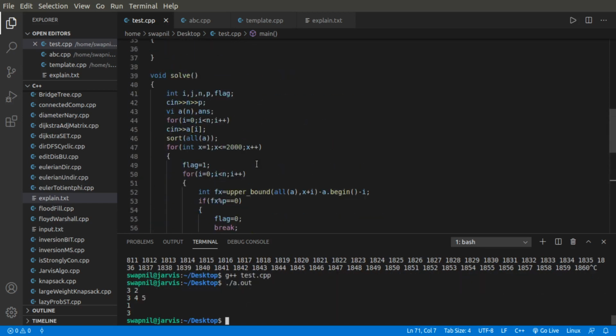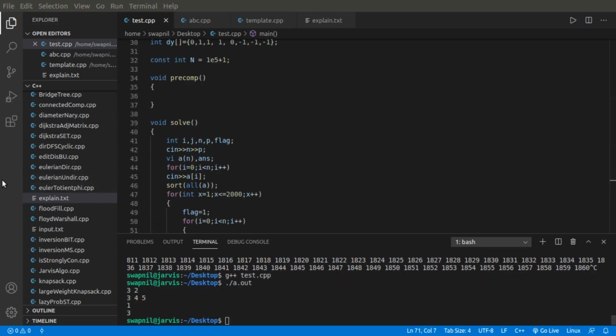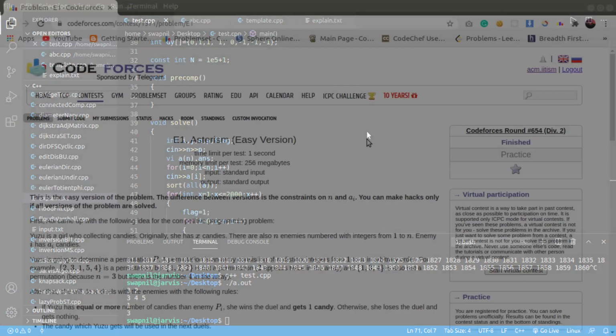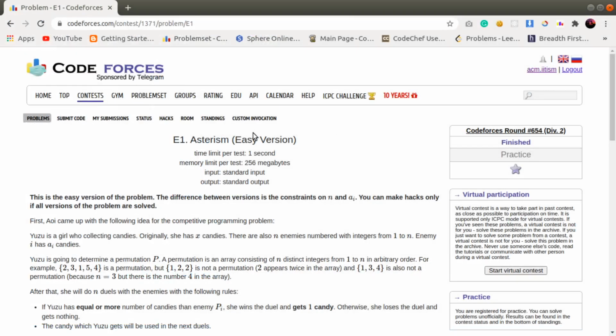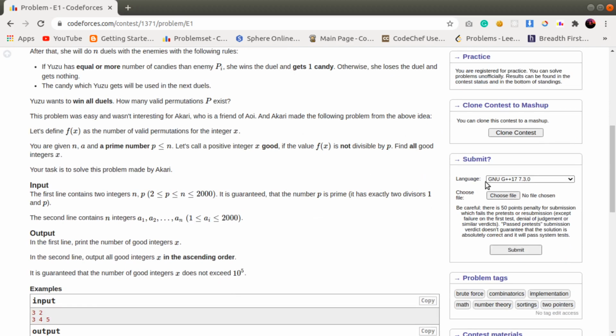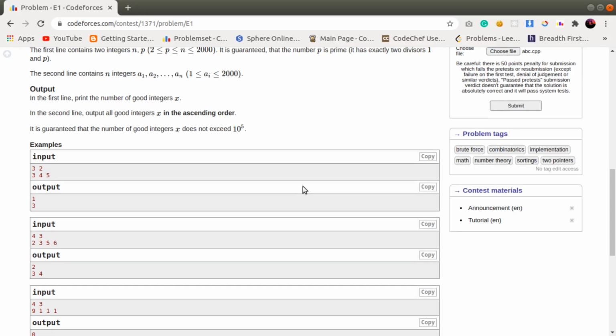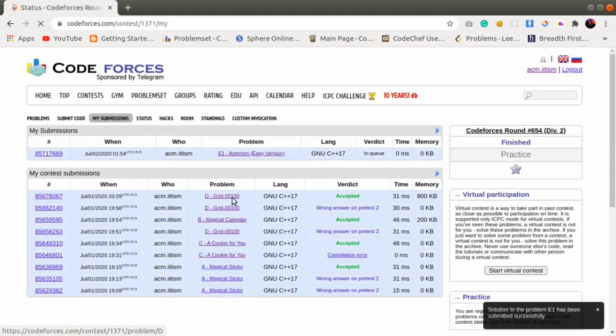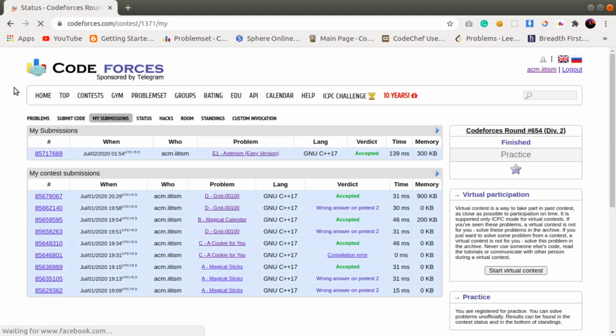So it's running good for the sample test cases, so I'll move to Codeforces and submit this. I'll choose abc.cpp. Okay, so we got an AC over this.